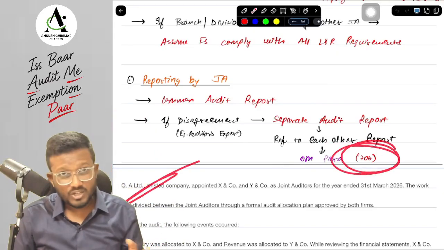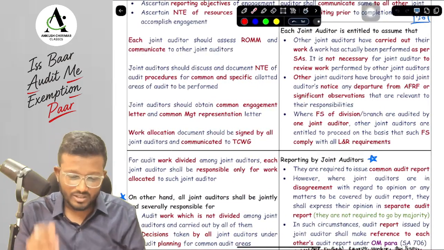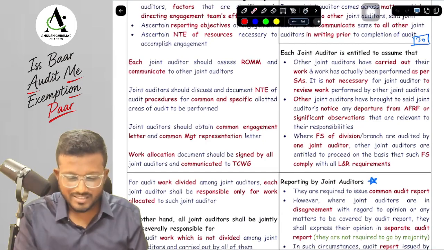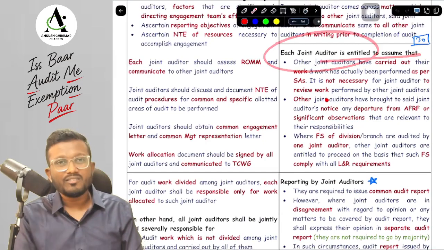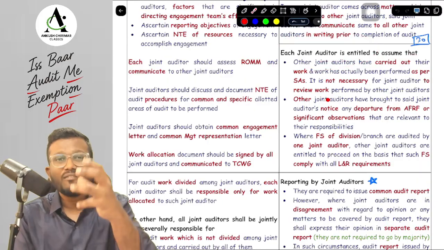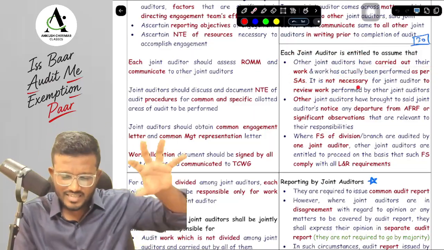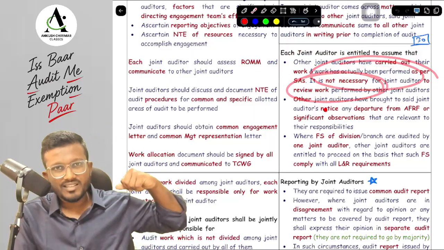Now there was one MCQ that we have to do. First of all, let's do it from the concept book, then we will do this particular MCQ. Let's see who answers it first and in the best possible way. They are saying that each joint auditor is entitled to assume, first of all, that the other joint auditors are carrying out their work as per the SAs, and we don't have to review the work performed by other joint auditors.